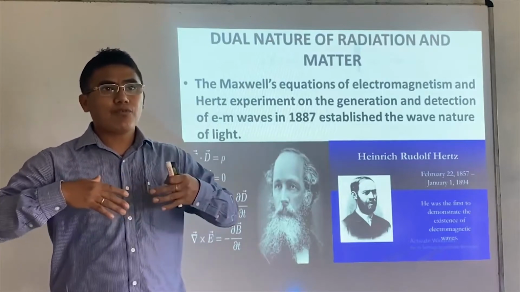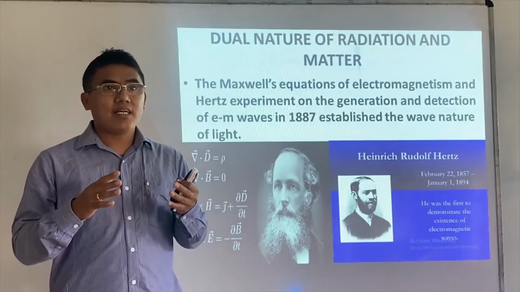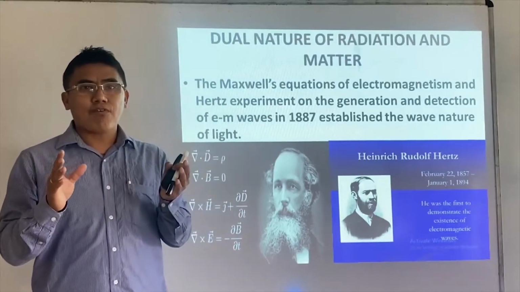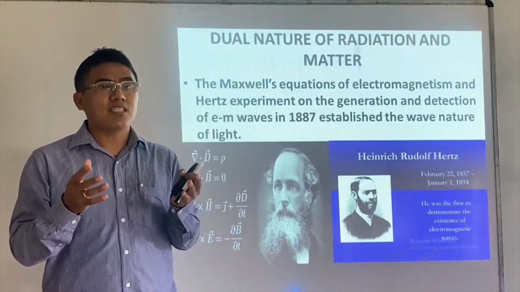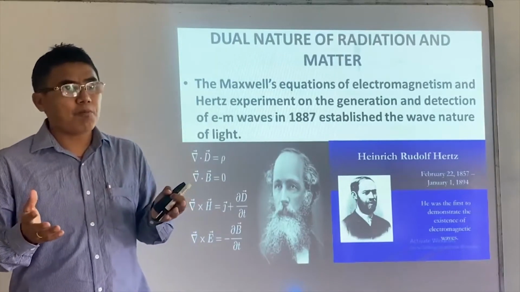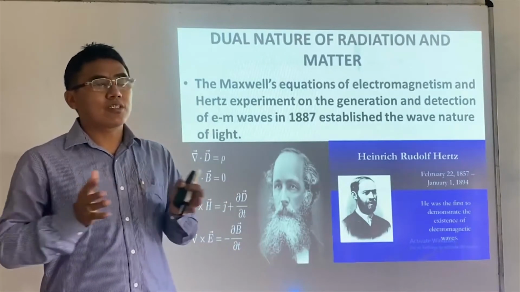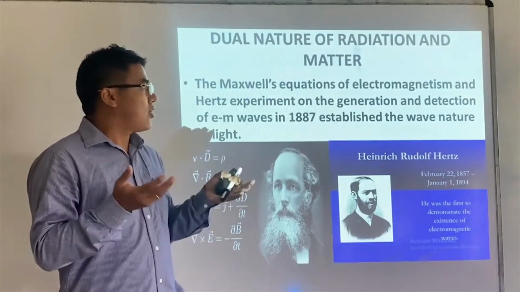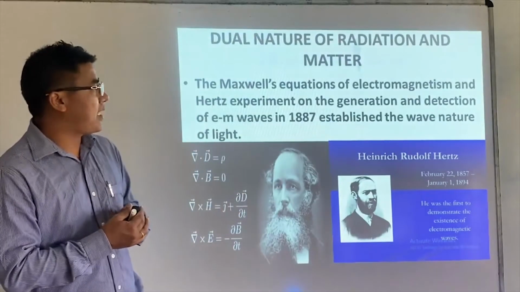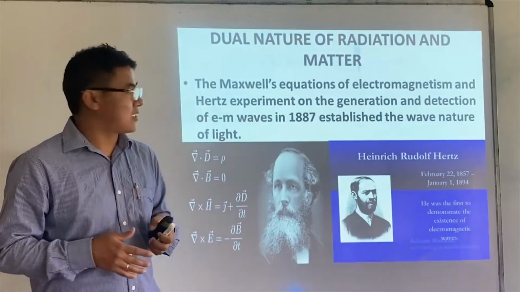So we could figure out light as a wave, light as a ray, and many of the phenomena of light could be explained by using geometry. Therefore the optics itself is called geometrical optics. Such as refraction and reflection phenomena can be explained by ray optics. All right, then we talk about wave nature.